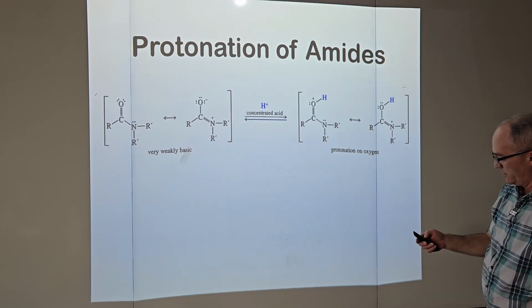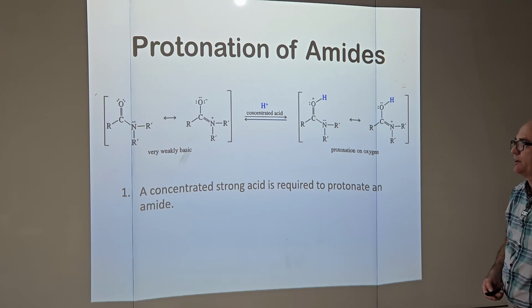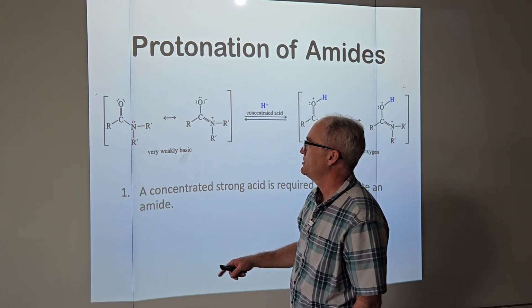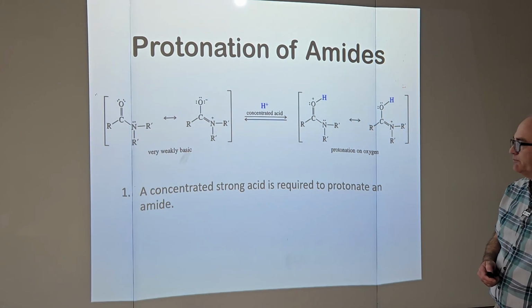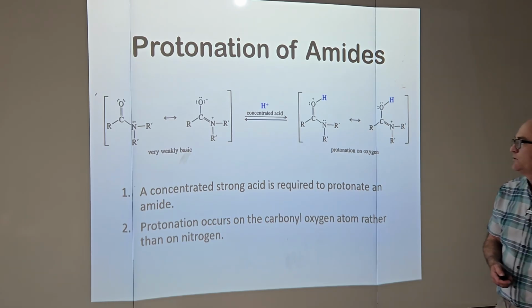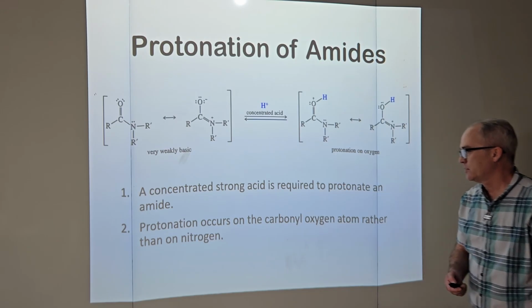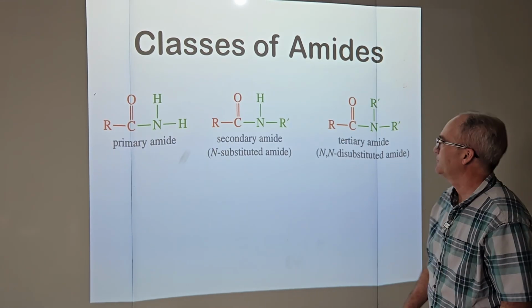When you protonate an amide, it says a concentrated strong acid is required. Normally, just weak old ammonia, you can protonate it with weak HCl, puts a proton right on that lone pair on nitrogen. However, the proton doesn't go on that lone pair on nitrogen. It goes to the oxygen on the carbonyl carbon, as seen here. That'll come back to haunt us in just a little bit.